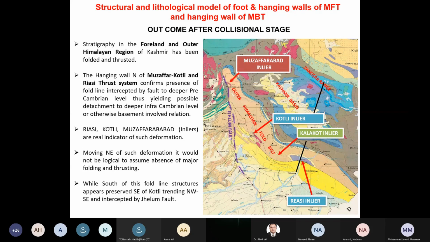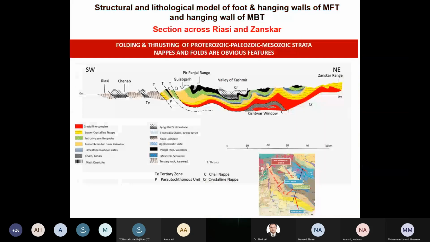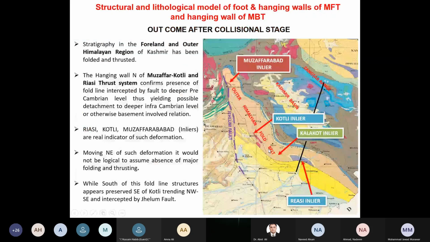And then we may say there is volcanic activity which belongs to the Panjal volcanics, and that happened in the Permian stage, as a part of rifting. So these are the evidences, but there is another evidence. I will talk on the gravity map, but in the hanging wall of north of Muzaffarabad, Kotli and Riyasi thrust system, that confirms the presence of a fold line.